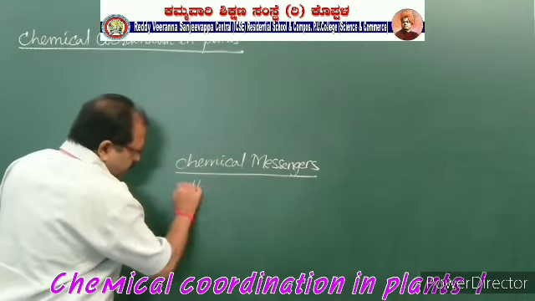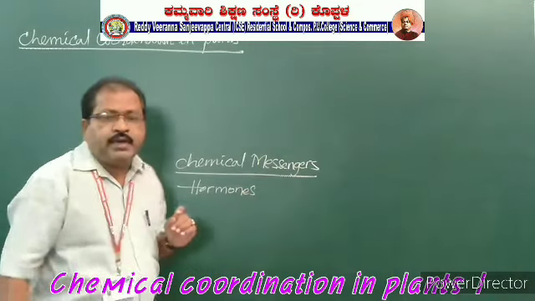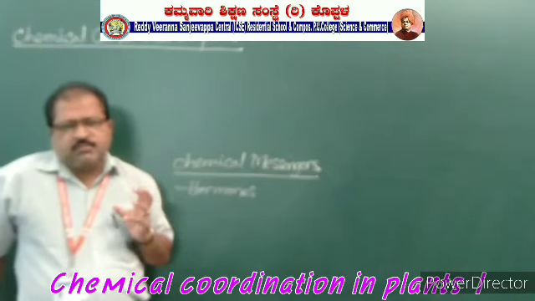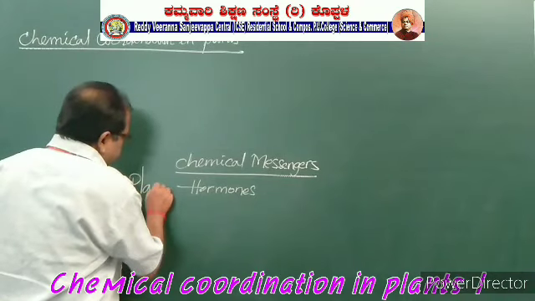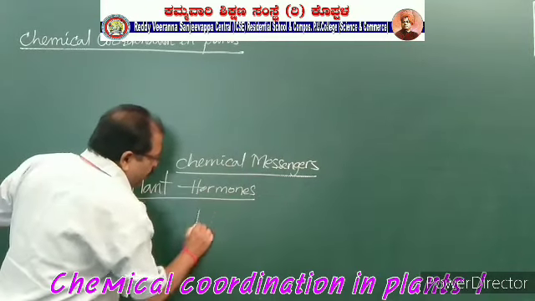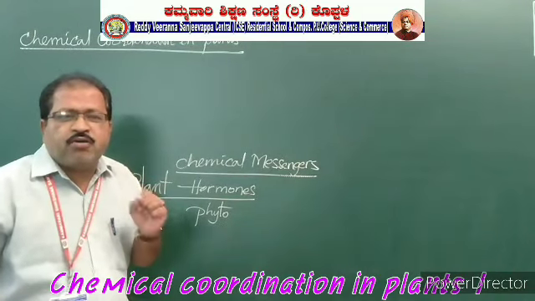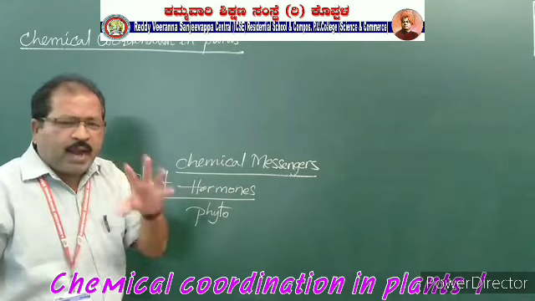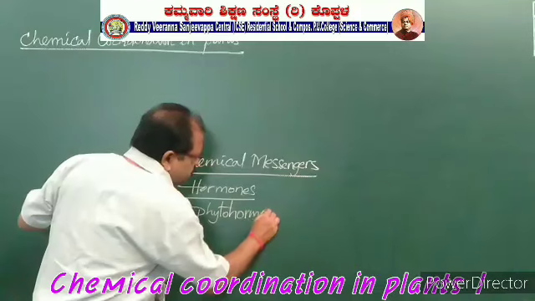So these chemical messengers are nothing but hormones. And these hormones secreted in the plant body are called plant hormones. We can say plant hormones, or we can say phytohormones. Phyton means plant. The chemicals that are secreted in the plant body are also called phytohormones.